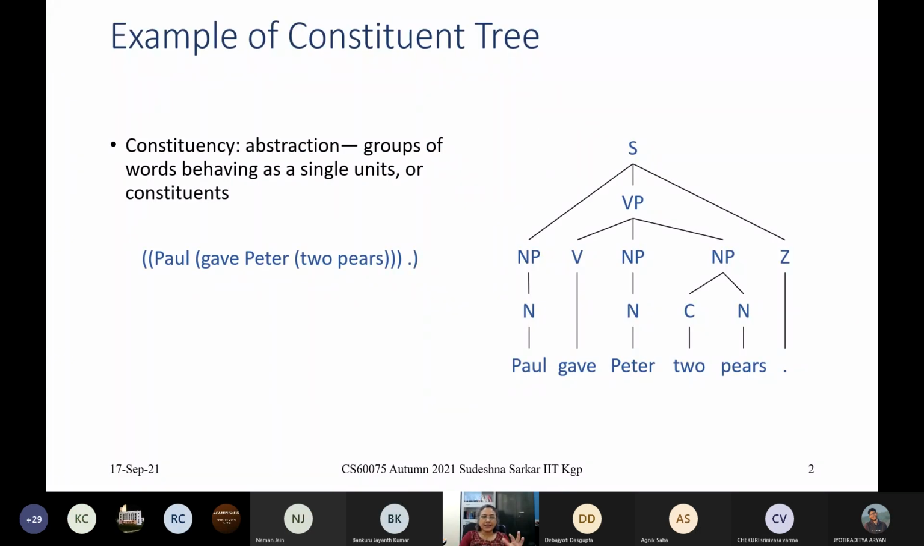So before we start, this is just an example of a parse tree that we get with constituency parsing. For example, consider this sentence, Paul gave Peter 2 pears. Let us see that this is a sentence, and this is specified by, it can be derived from S. Yesterday we talked about what we mean by derivation.